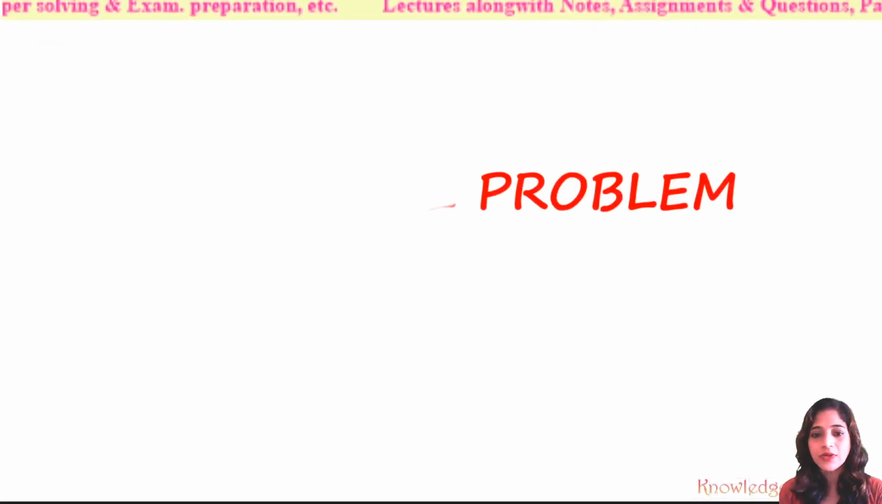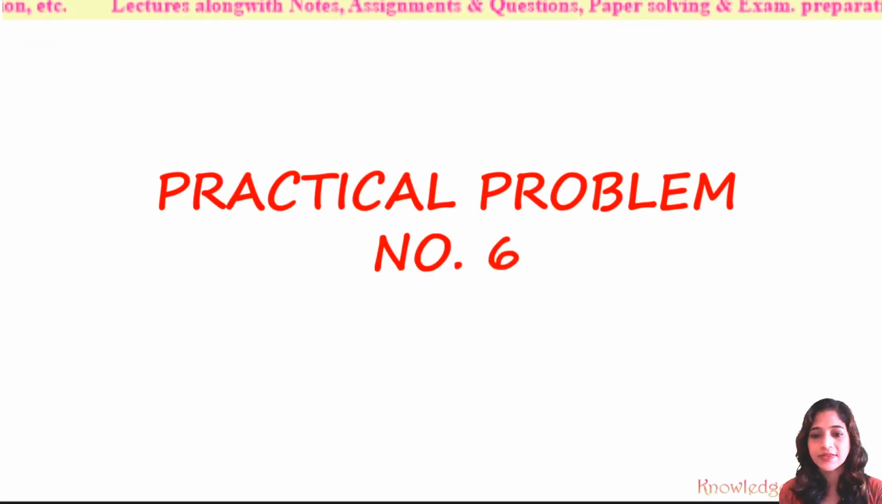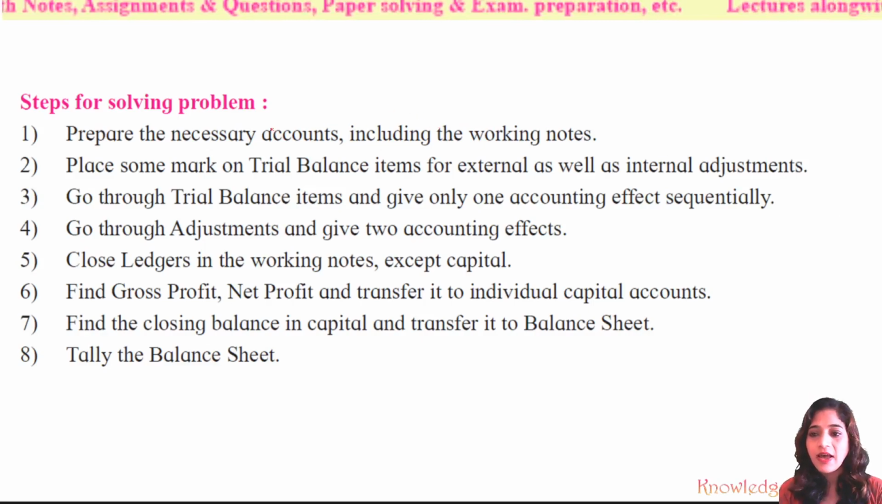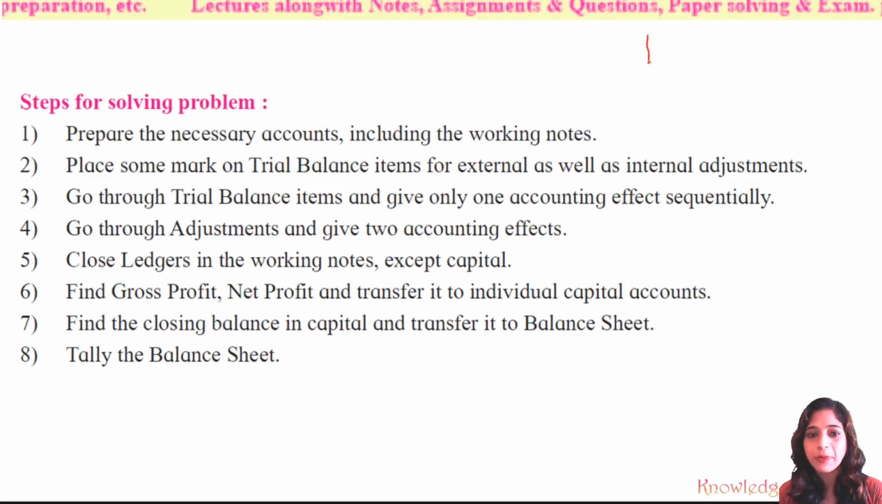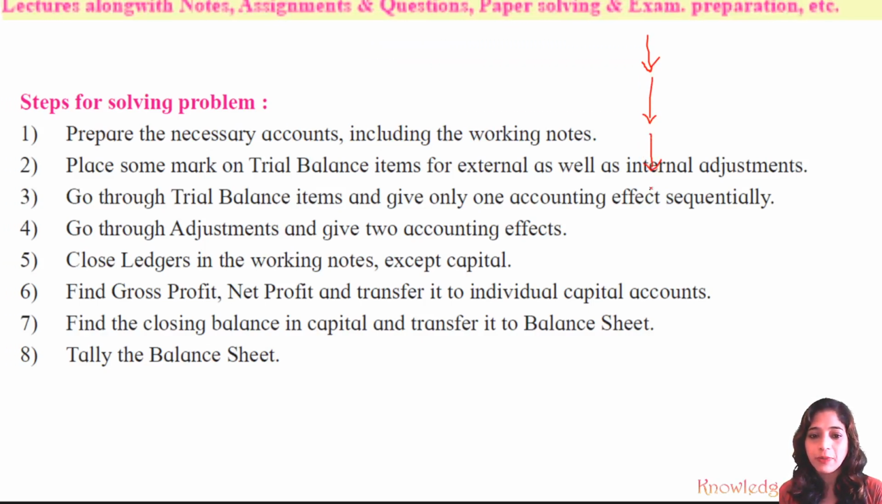Now let's start to solve practical problem number 6. As with the usual steps, by looking at the trial balance, you have to prepare the books of accounts like the trading account, then the profit and loss account, then the partners' capital account, and then you have to prepare the balance sheet, and then you have to tally the balance sheet.